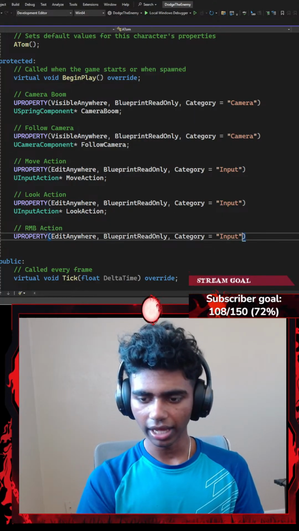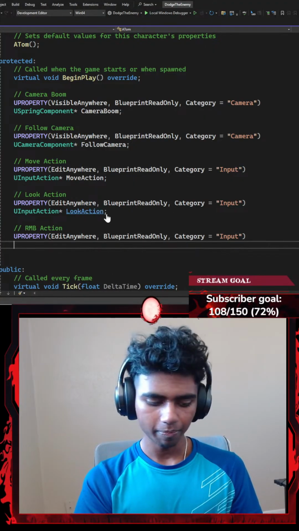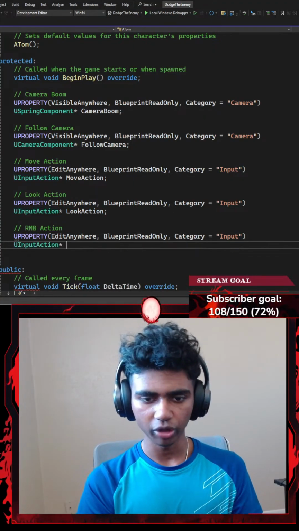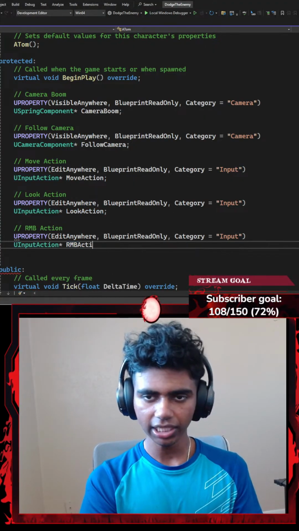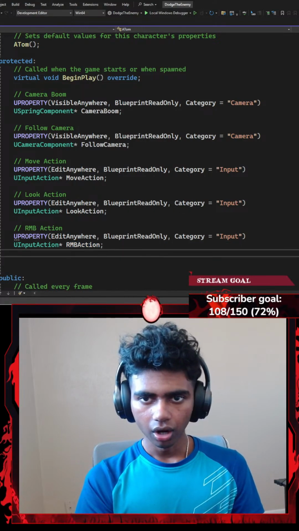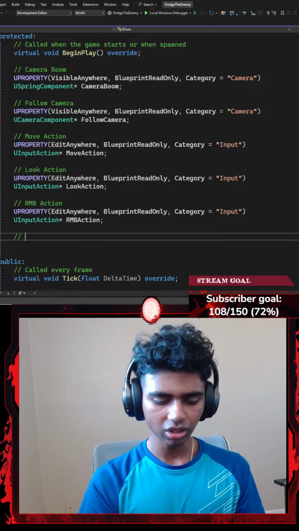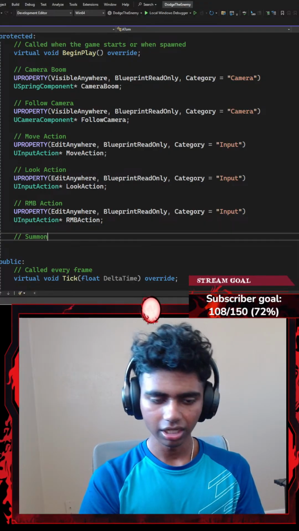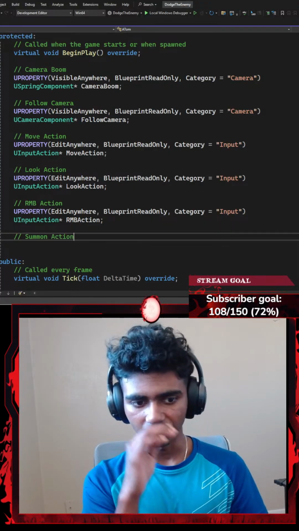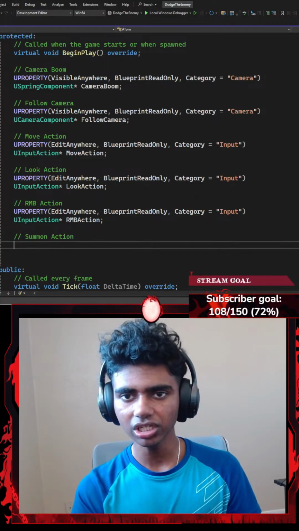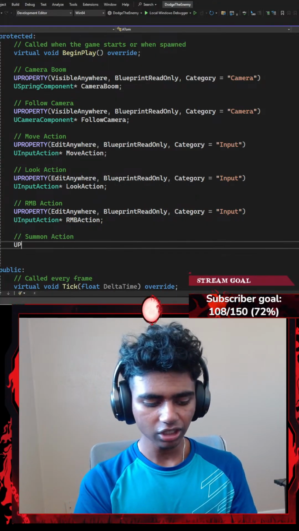Then I'm going to paste my UInputAction, which is going to be represented by a pointer called something like RMB action. And then lastly, once I'm done with those, I'm going to create another action called something like summon action. Because if you recall, I did have a summon action, for which again I'm going to need a new property.